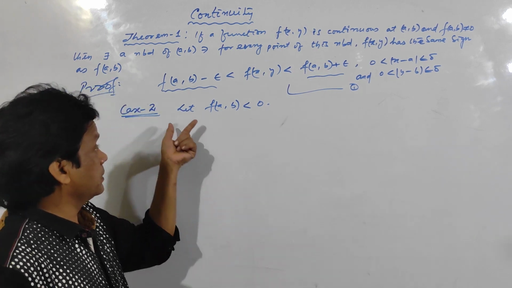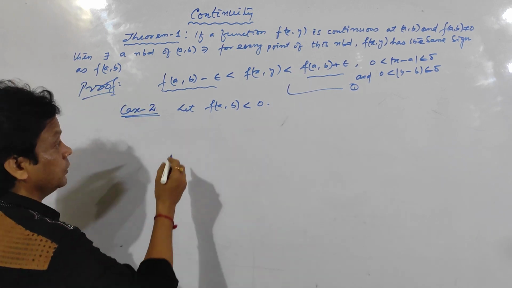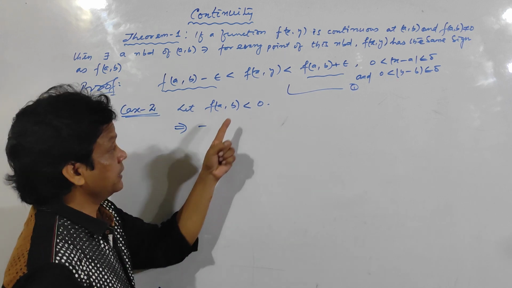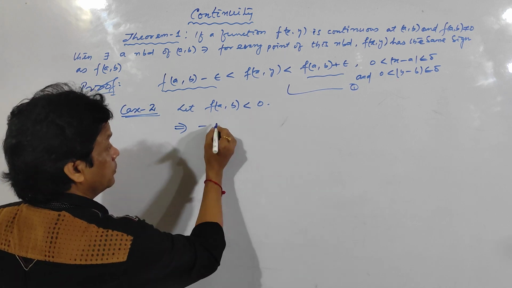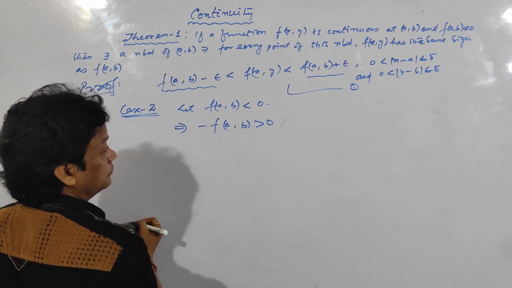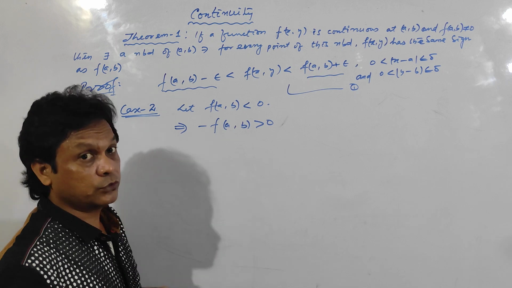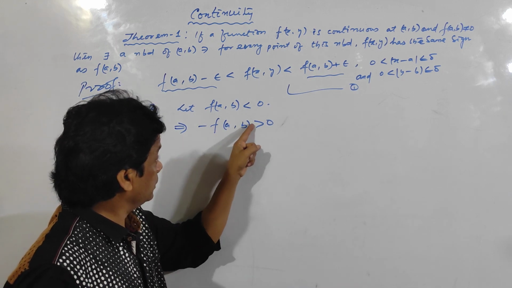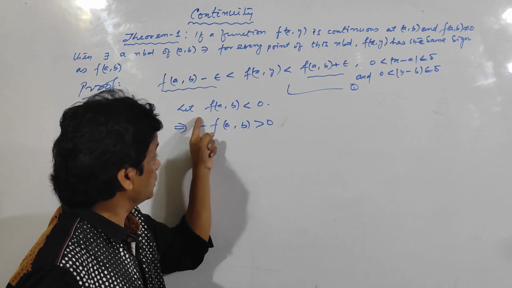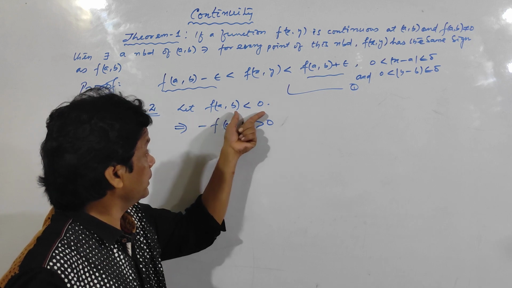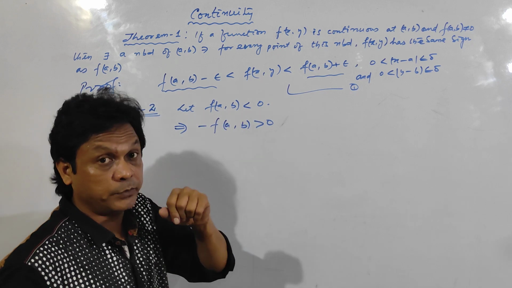Now for the second case, let f(a,b) be less than 0. If we multiply by minus 1 on both sides, the sign will change. Clear? So minus f(a,b) is greater than 0. I have told you how to choose epsilon. Now minus f(a,b) is a positive quantity, so this total quantity is positive. Don't say it is negative. f(a,b) is negative, so if you multiply by minus it will become positive.